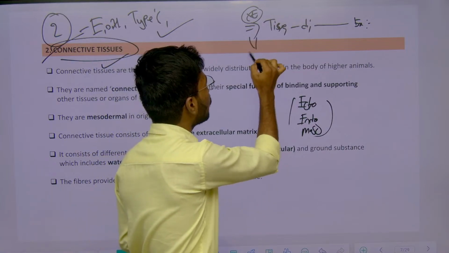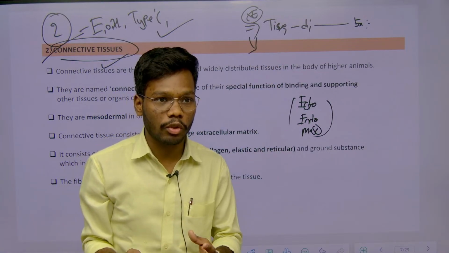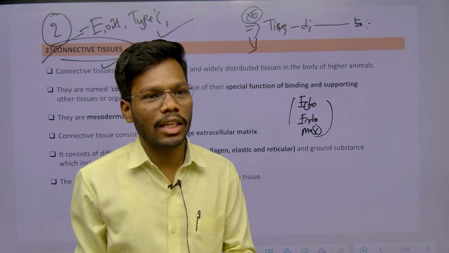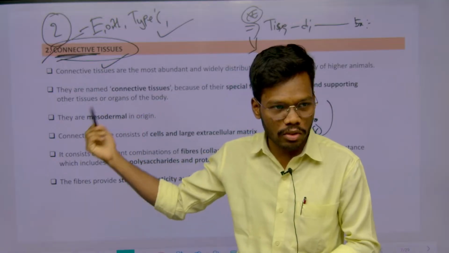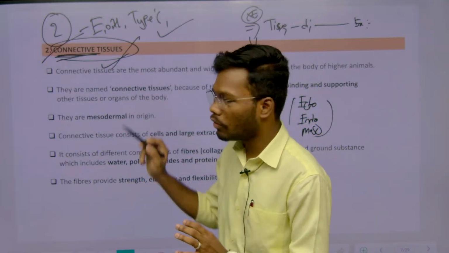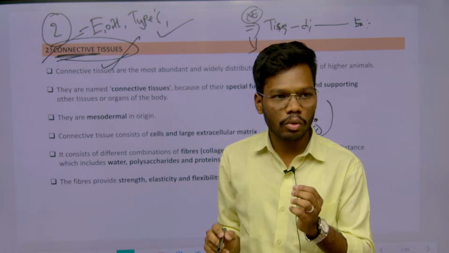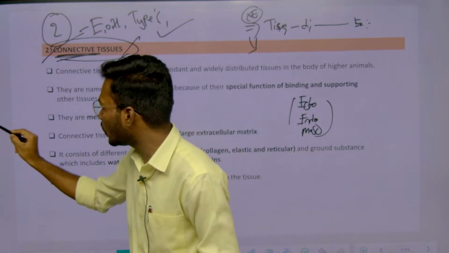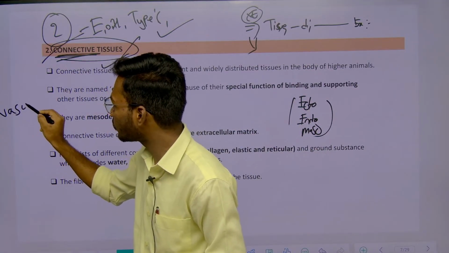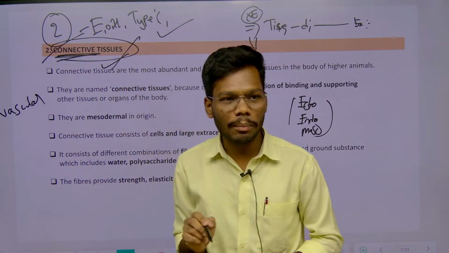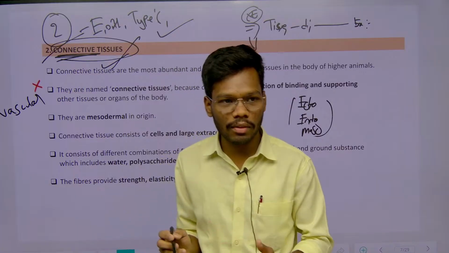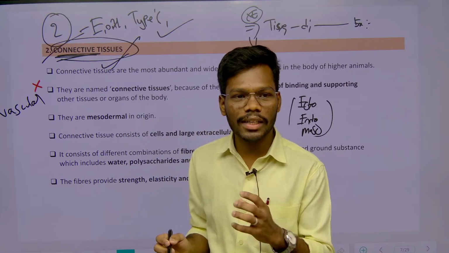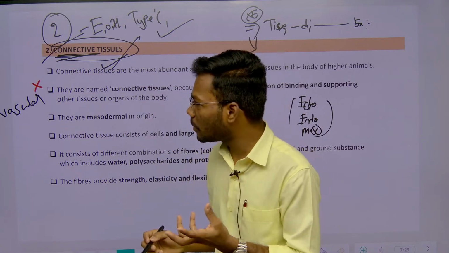Now we are going into the connective tissue part. First of all, what is connective tissue? What is the definition of it? What is it doing? If you remember, I said epithelial tissue is avascular, which means it does not have any blood vessels, so it does not get its food. Then who will supply the blood to this epithelial tissue?